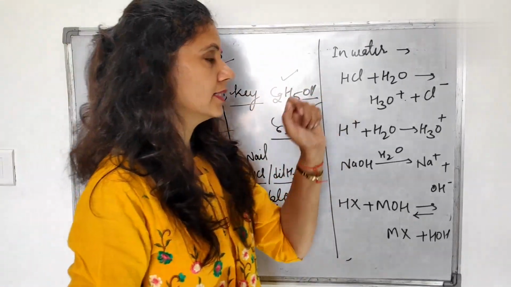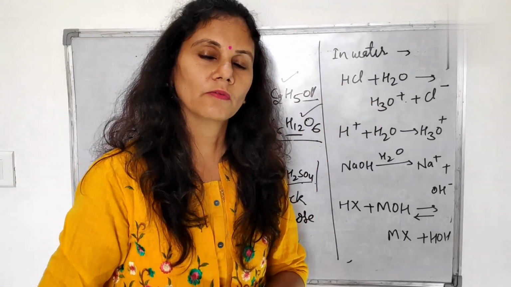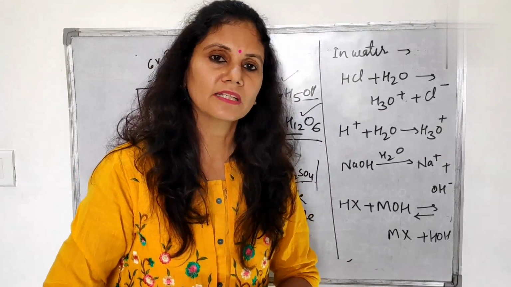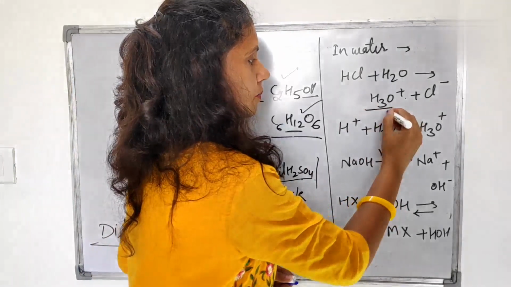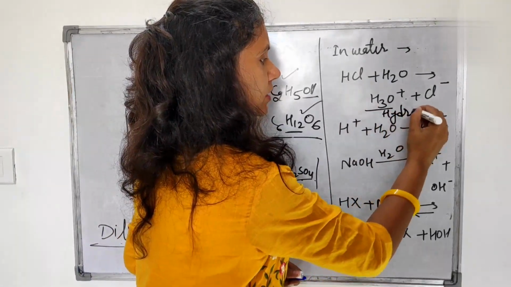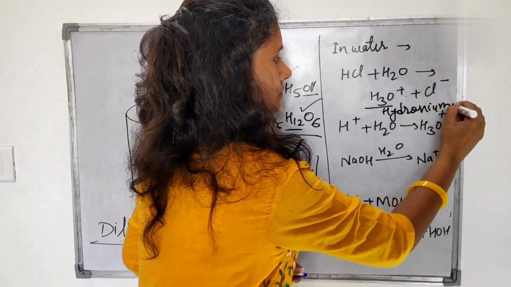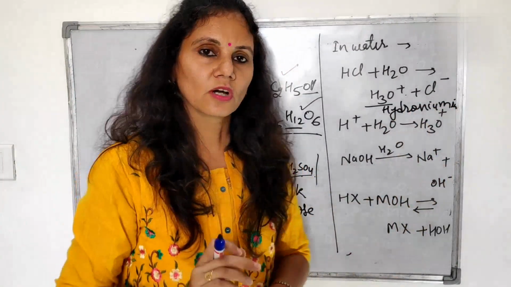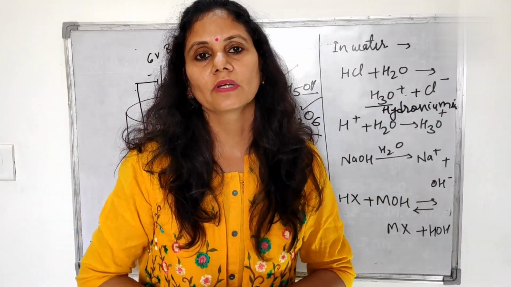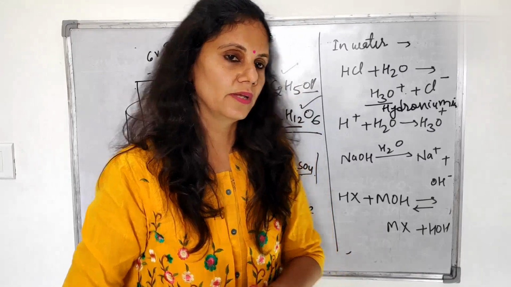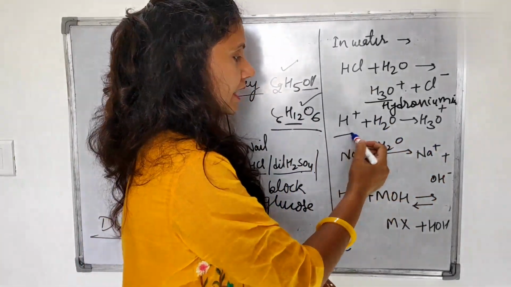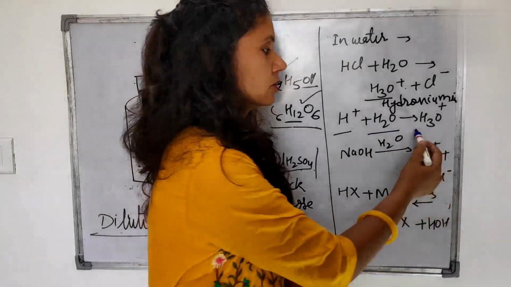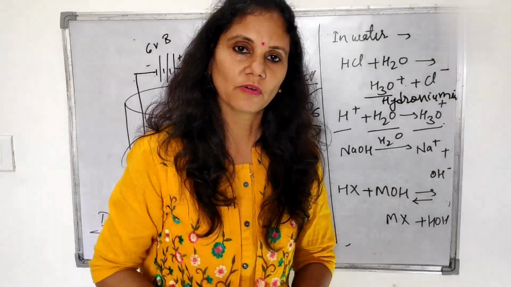So in water, what is there? HCl. When it is present with water, which ion is it going to give us? H3O plus ion. This is called the hydronium ion. So in the presence of water only, they are going to give us H plus ion or hydronium ion. How is the hydronium ion formed? When H plus ion reacts with water, hydronium ion is formed.